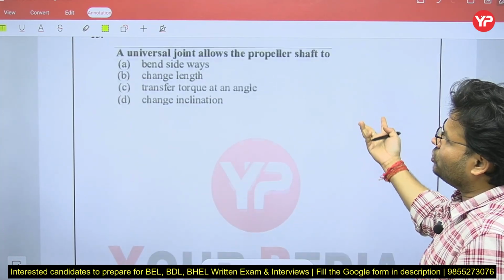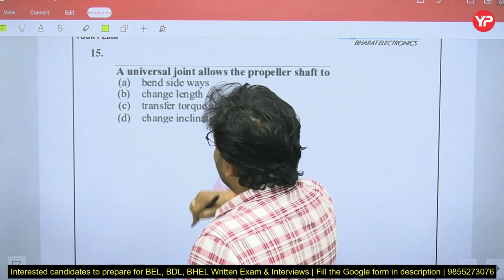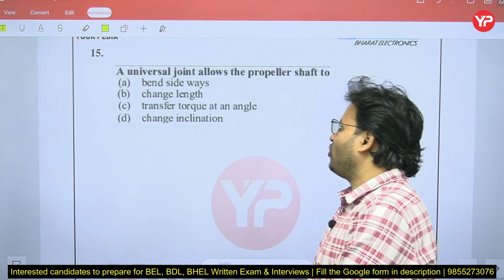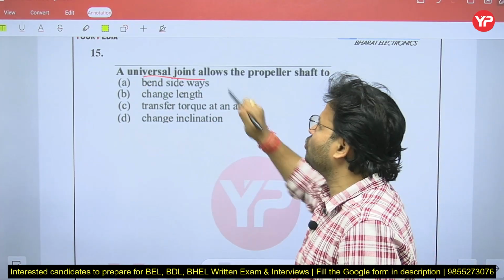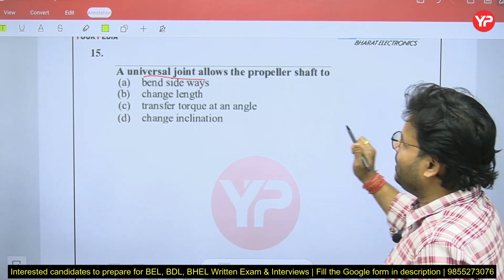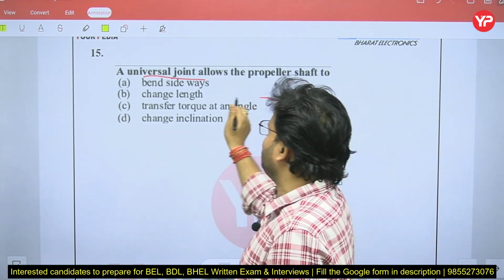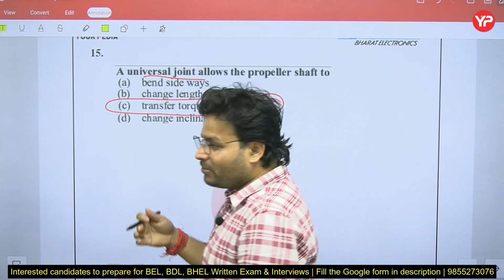That is the next question. A universal joint allows the propeller shaft to: option A, bend sideways; change length; transfer torque at an angle; change inclination. So a universal joint allows the propeller shaft to transfer torque at an angle. Even they can transmit the torque at some angle.